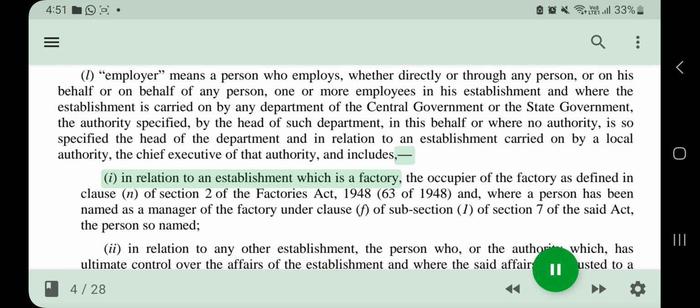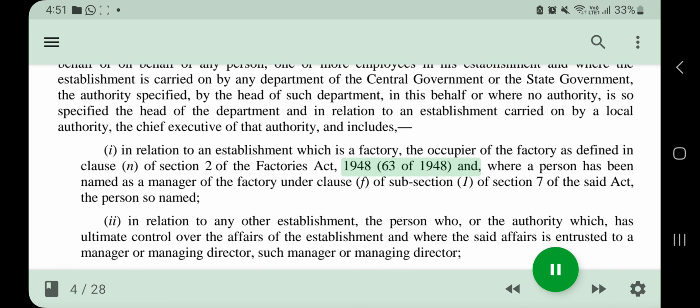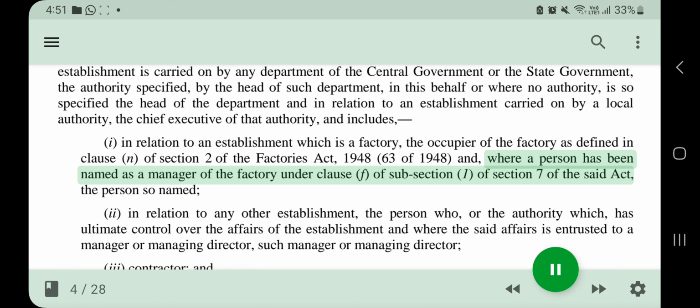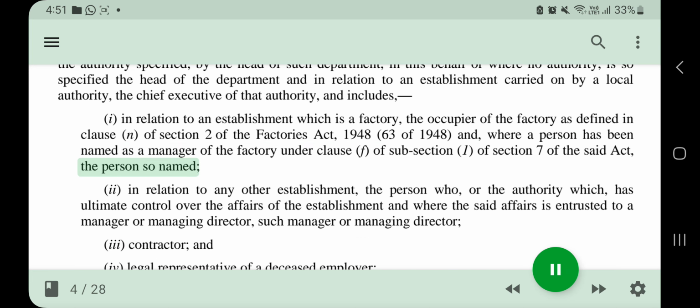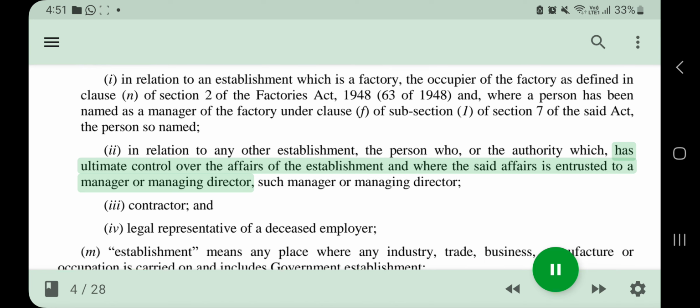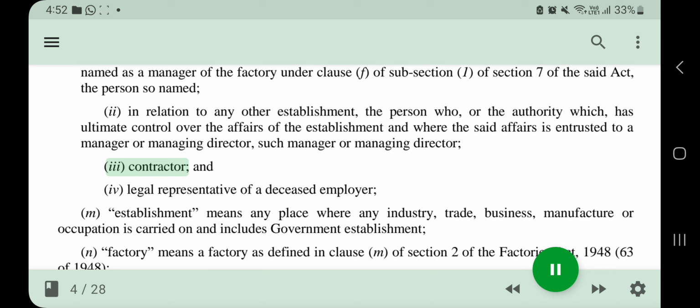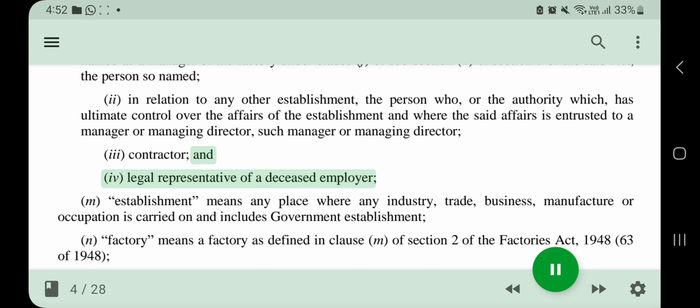In relation to an establishment which is a factory, the occupier of the factory as defined in Clause N of Section 2 of the Factories Act, 1948, 63 of 1948, and where a person has been named as a manager of the factory under Clause F of subsection 1 of Section 7 of the said Act, the person so named. (ii) In relation to any other establishment, the person who, or the authority which, has ultimate control over the affairs of the establishment, and where the said affairs are entrusted to a manager or managing director, such manager or managing director. (iii) Contractor. And (iv) legal representative of a deceased employer.